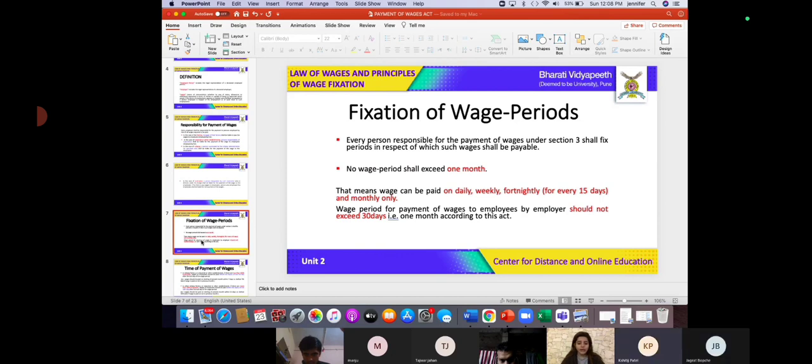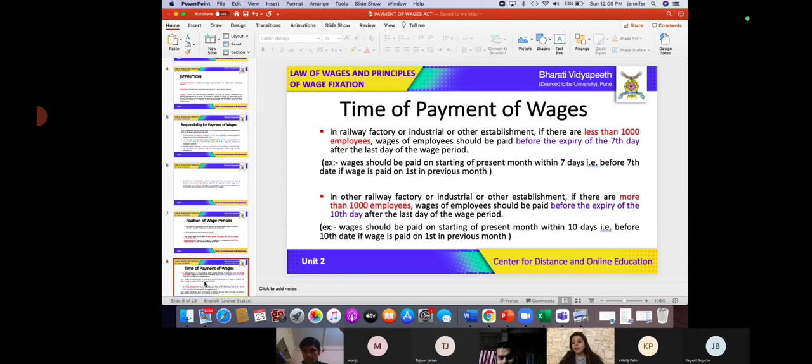No, ma'am. Why? What is the problem? Maximum time period is 1 month. Very, very good. The wage should be paid within a month period of time. It can be daily, it can be weekly, it can be fortnightly. It can be monthly as well. But it cannot be more than a month. So the wages must be paid within a month's time frame. Is this clear to one and all? Yes, ma'am. Okay. Now let us go ahead.